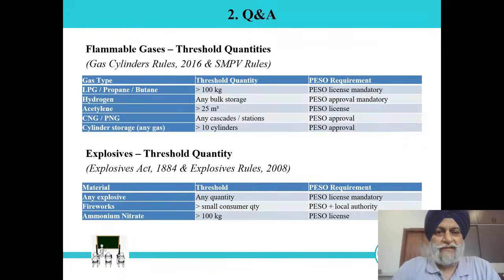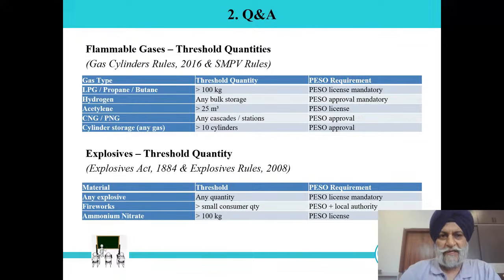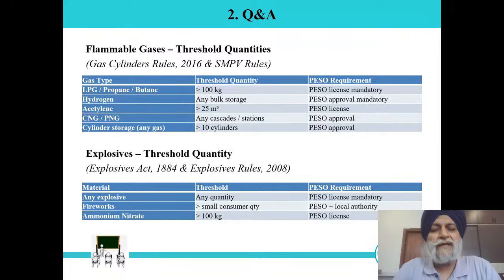Next comes flammable gas. What should be the threshold quantity? Unlike the previous ones handled by flash point, here the gas cylinder rules are followed. To define the threshold quantity for flammable gas, we have to follow the Gas Cylinder Rules 2016 and the SMPV rules. Both are applicable because the Gas Cylinder Rules give the storage, handling, transportation and use guidelines, and SMPV gives the construction of the pressure vessel. So we have to refer to both combined for legal compliance for gas cylinders.